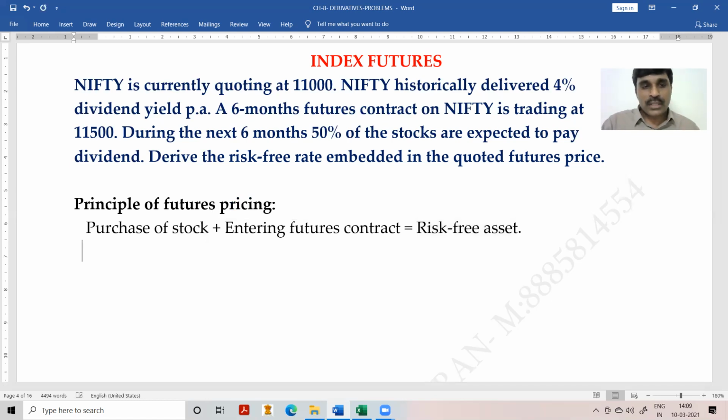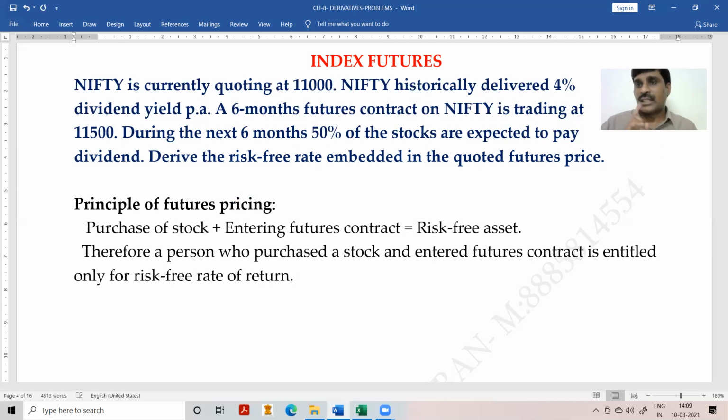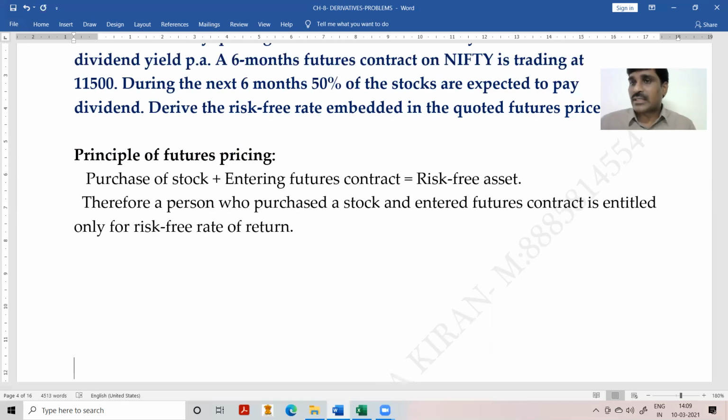Therefore, a person who purchased the stock and entered a futures contract is entitled only to a risk-free rate of return. This is the concept. Okay, right. So since my position is a riskless position, I'm entitled only to a risk-free rate of return. Sir, how will I get the risk-free rate of return?